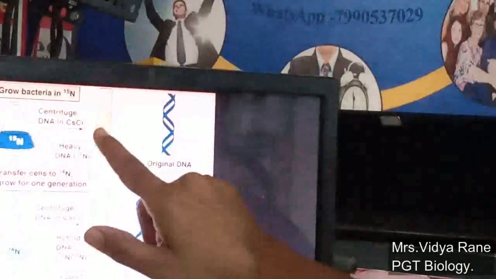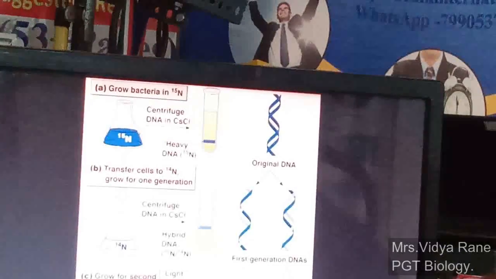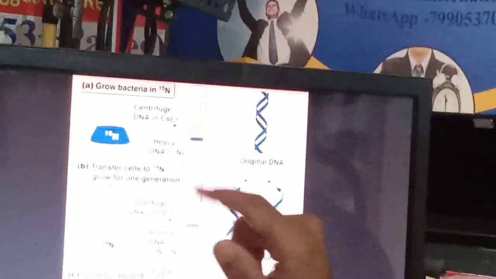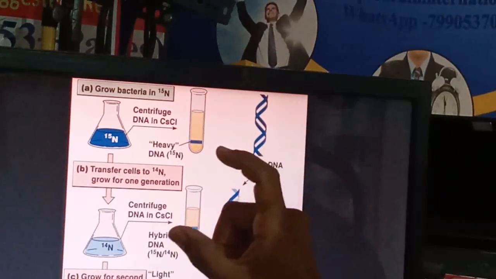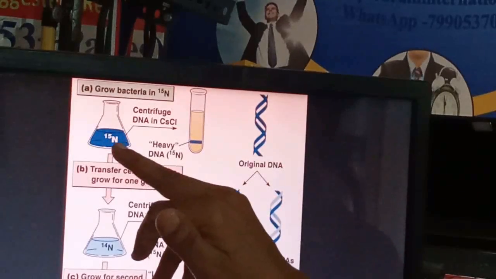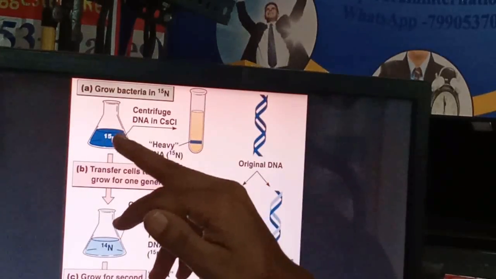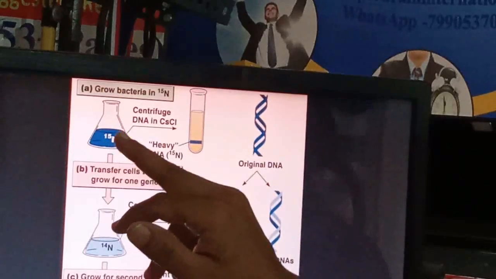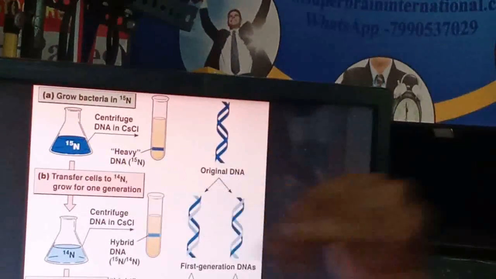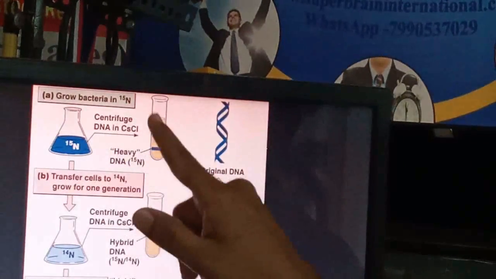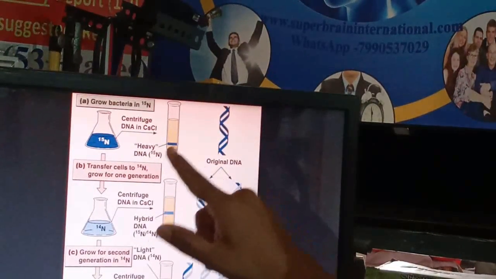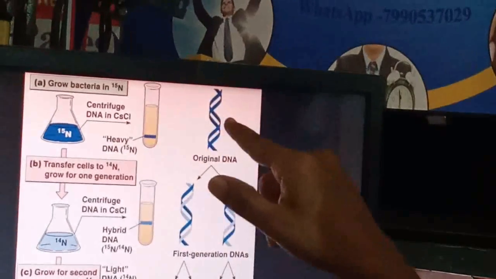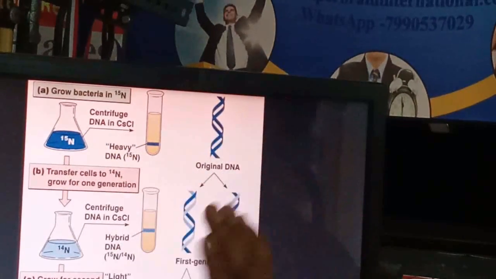After taking the DNA from that heavy material, they centrifuged it in CsCl. CsCl means caesium chloride density gradient material. In that density gradient material, DNA gets separated after centrifugation according to its density. Here, as you know, N15 is heavy, not radioactive. Remember this, N15 is a heavy material, not a radioactive one. As it is heavy compared to N14 nitrogen, it forms a band in the centrifuge tube towards the base, where the DNA has both strands containing N15 nitrogen.